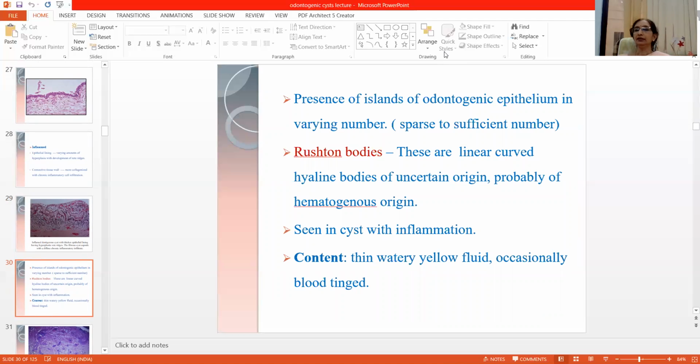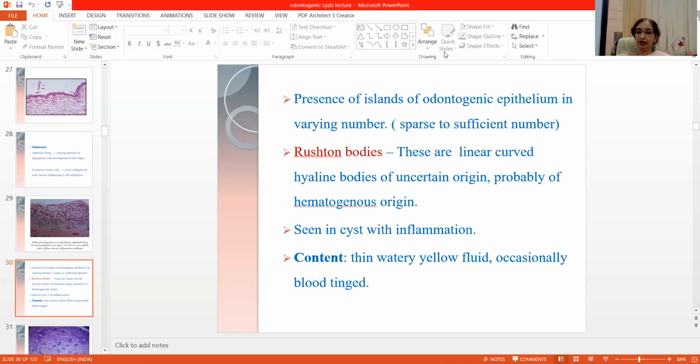Now in addition, this dentigerous cyst shows the presence of odontogenic epithelial islets in the connective tissue wall. The amount of this odontogenic epithelium varies. It may be either few or large in number. Then the Rushton bodies are seen in the epithelial lining in cysts associated with inflammation.